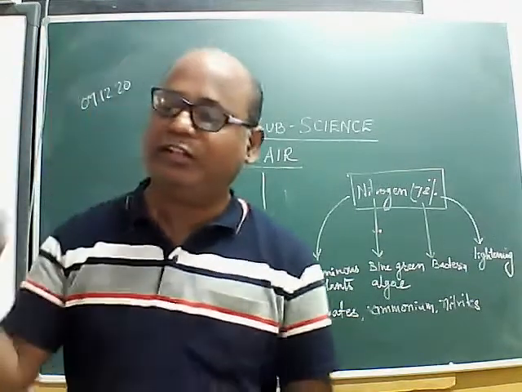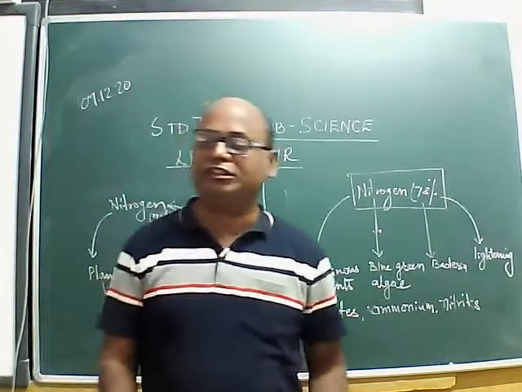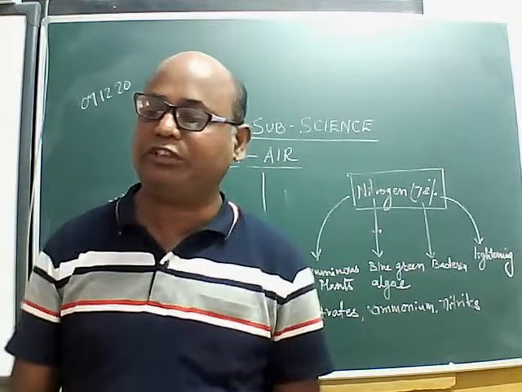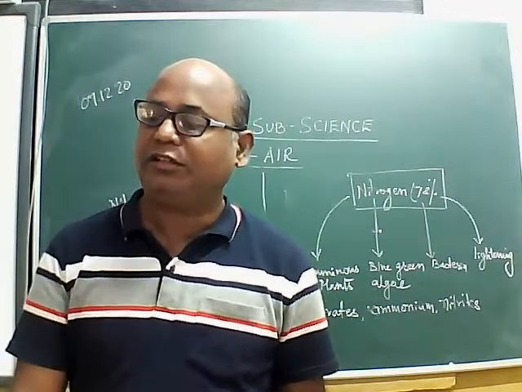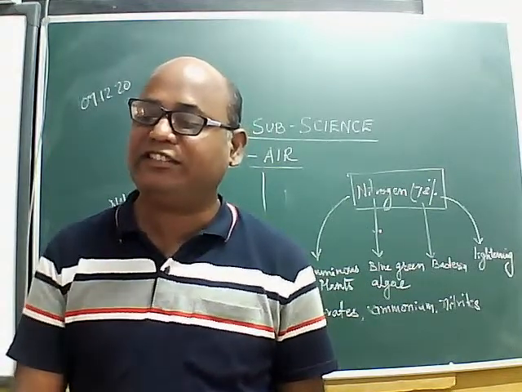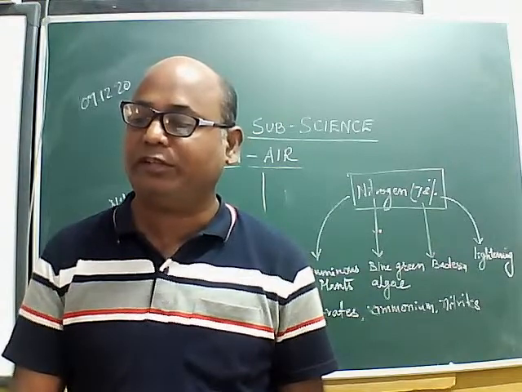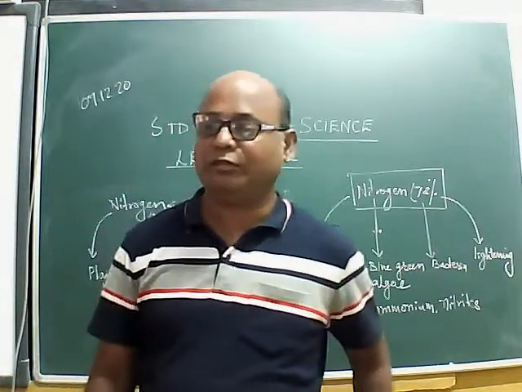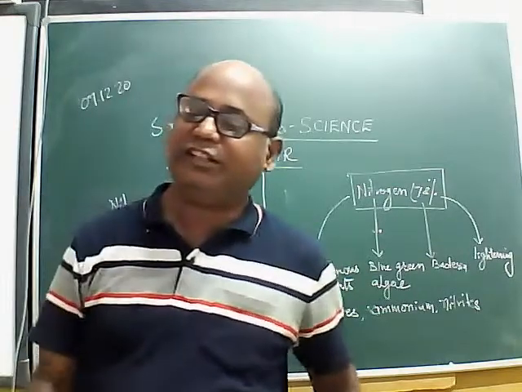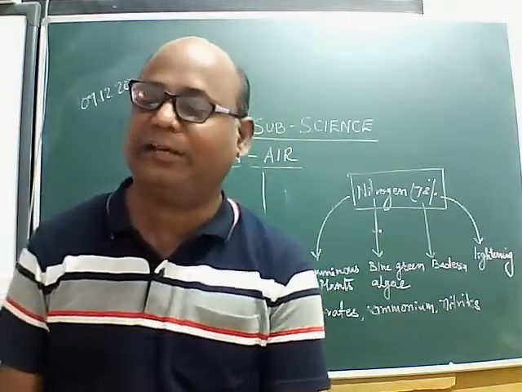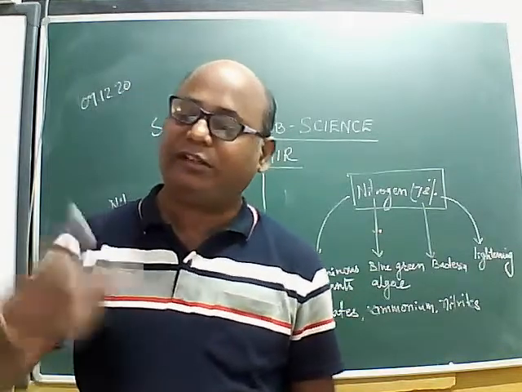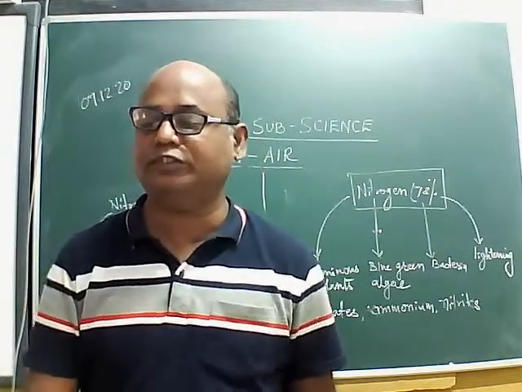So only knowing that there is 78% of nitrogen in the air is not enough. Along with that, what is the use of nitrogen? It is used by all plants and animals to make protein. Protein is very important for the growth of plants and animals. And the nitrogen which is there in the air cannot be used directly by these plants and animals. So this element has to be converted into a form which can be used.